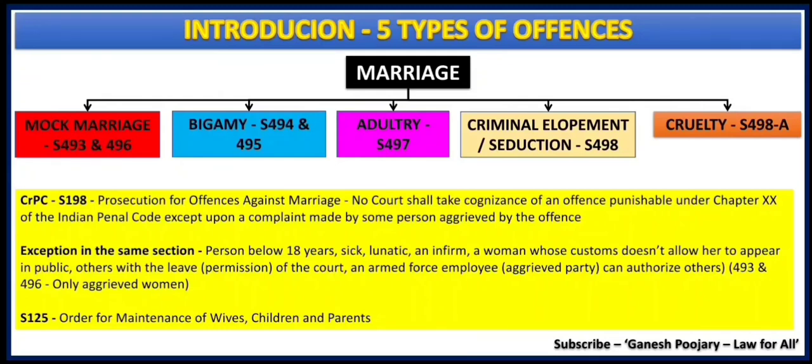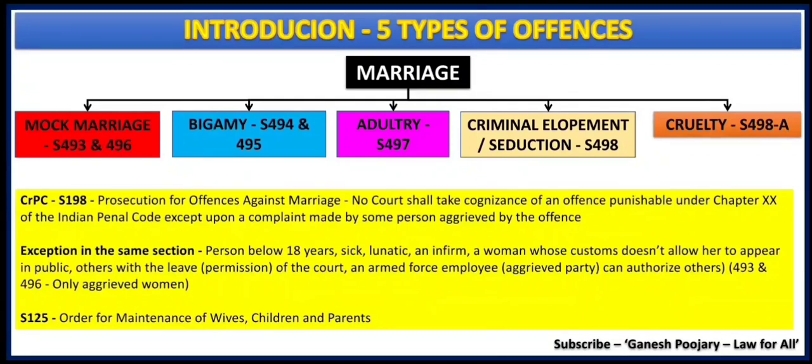Otherwise, it should be the aggrieved party only who can give a complaint to the court, and the court can take cognizance. Now under section 493 and 496, it is only the aggrieved woman who can give the complaint, and the court can take cognizance of the same. Now these are the very technical aspects you need to remember, and section 125 of CrPC is important because orders of maintenance of wives, children and parents are discussed there.